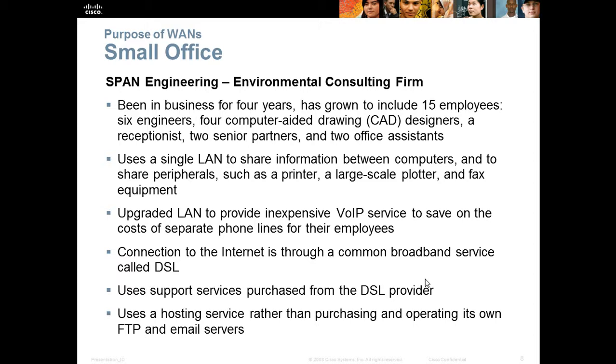Their connection to the internet is through a common broadband service called DSL, or digital subscriber line. They use support services purchased from the DSL provider, and they are using hosting services rather than purchasing and operating their own FTP and email servers.